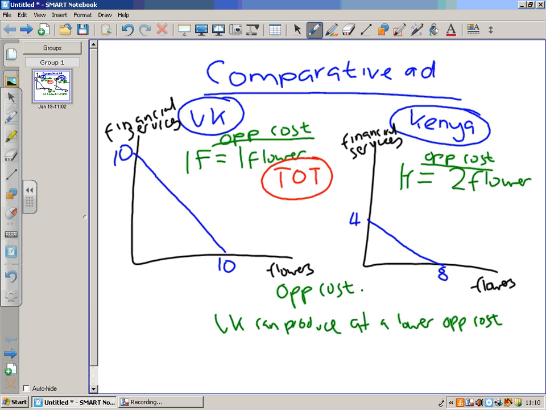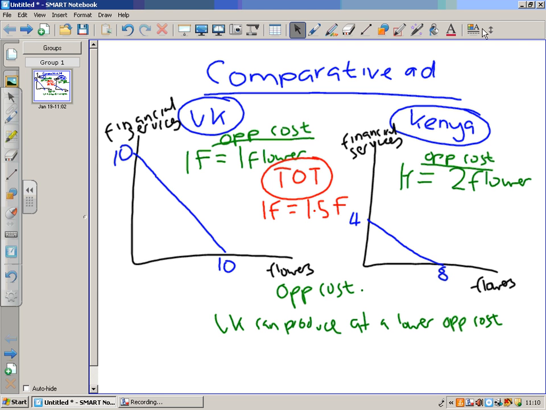Now I want to set one financial service, I beg your pardon, to be equal to 1.5 flowers. If we look towards the UK economy now, if the UK was to put most of its resources into making financial services, then what it can do is exchange its financial services for flowers with Kenya. Financial services, we can make a maximum of 10. That will mean we can actually bring in flowers from Kenya.